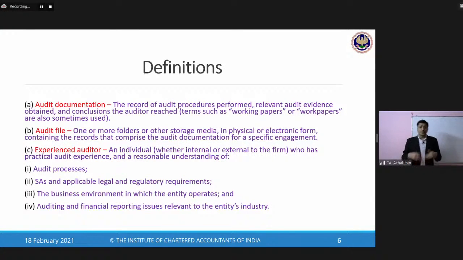Generally you would have observed that you are carrying a lot of hard copy files. For large clients there could be a number of hard copy files which you may be maintaining, and that is because multiple audit procedures increase the volume of the documentation. So all of these are nothing but the audit working papers, or we can say the audit files. All of these form part of the audit documentation.